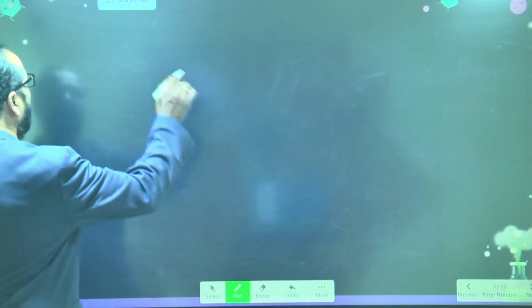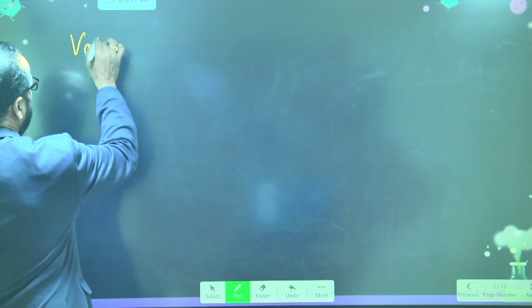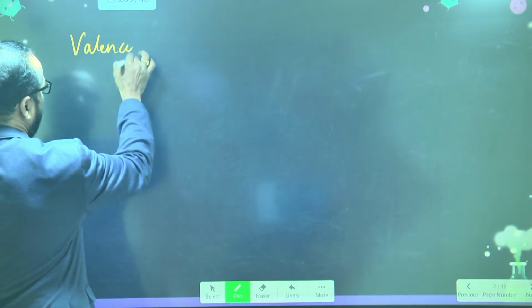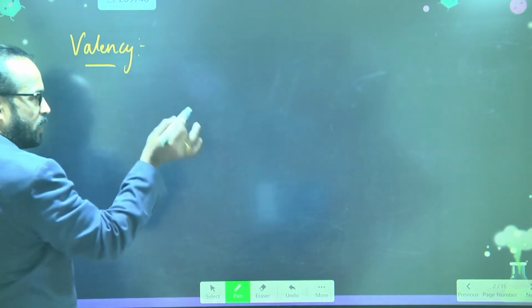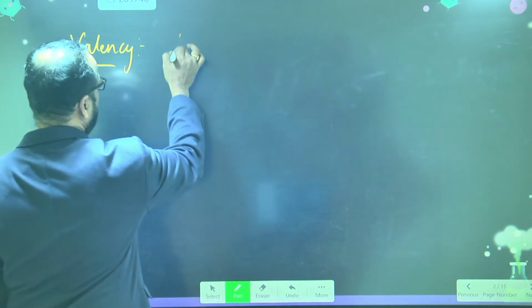Okay, now valency, one more definition is also there. That definition also write. The combining capacity is correct only. Otherwise, like this also you can write.